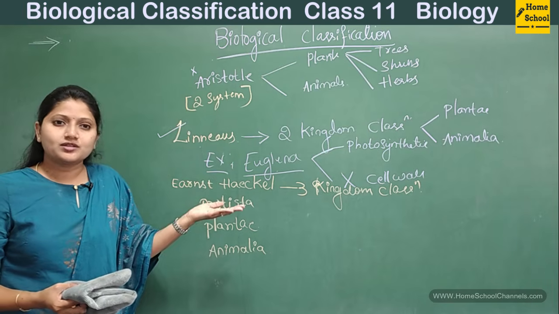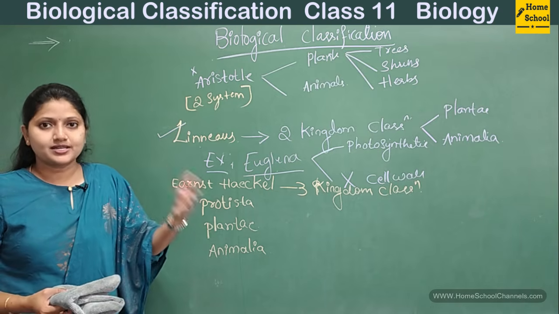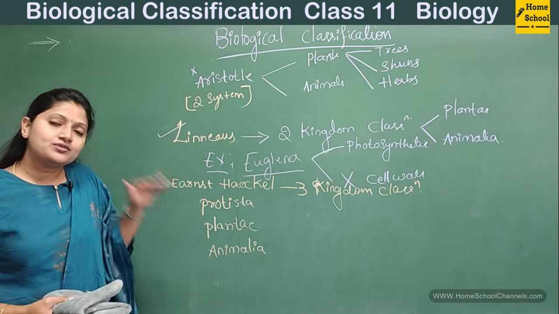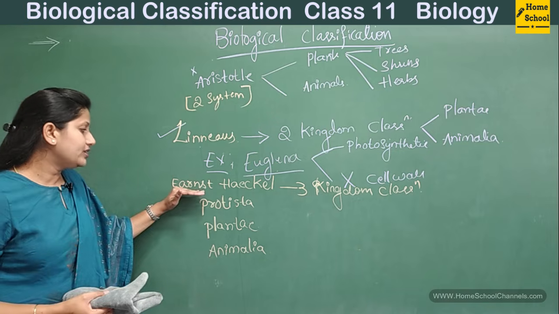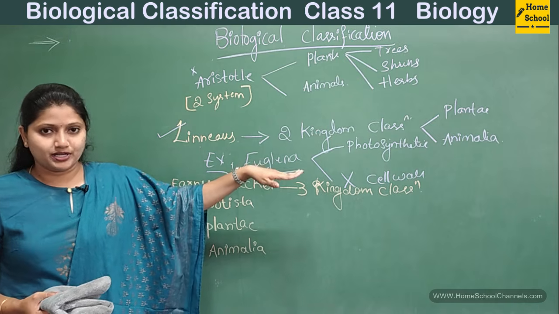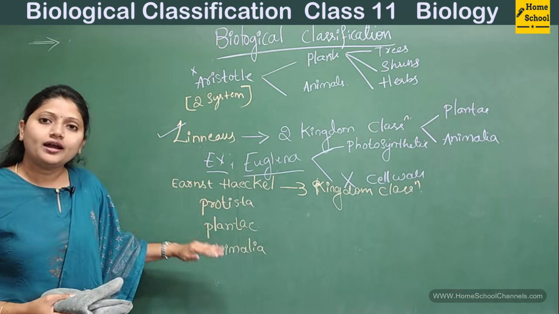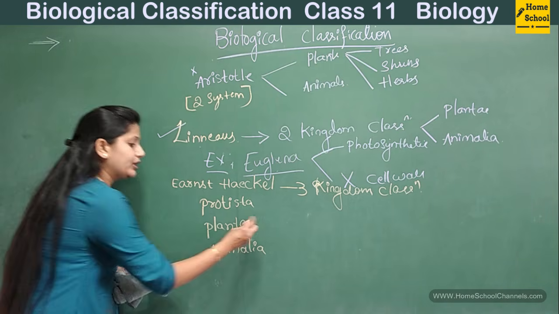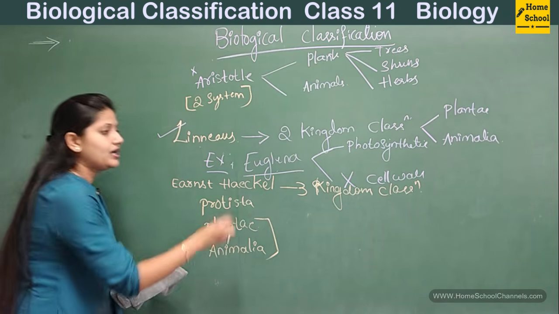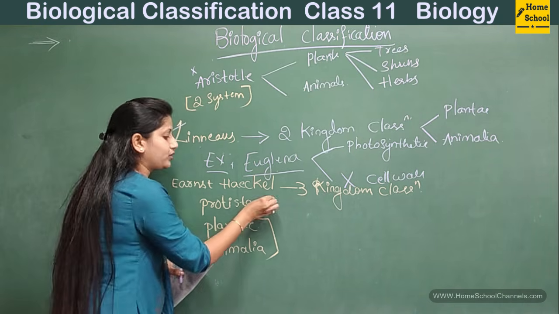had certain drawbacks, a new system of classification was accepted by the scientific community, and that new system of classification was given by Ernst Haeckel, which we call the three kingdom classification. And the three kingdoms were Protista, Plantae and Animalia. However, Plantae and Animalia remained the same as in the case of Linnaeus. So what is Protista then?